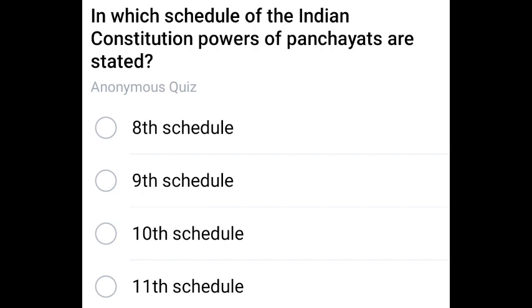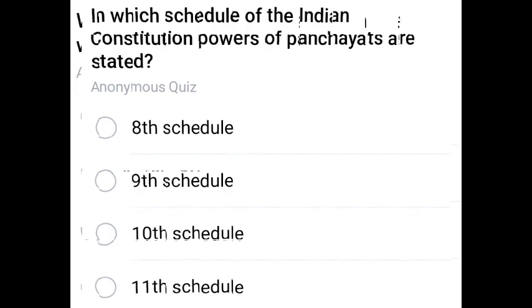In which schedule of the Indian Constitution are the powers of panchayats stated? The correct answer is the 11th schedule.